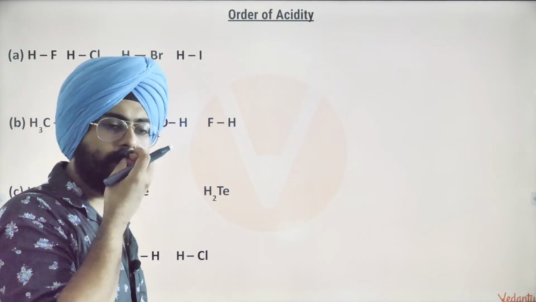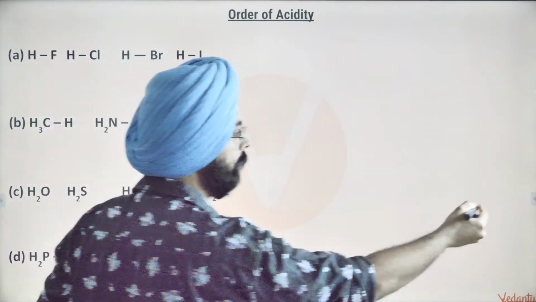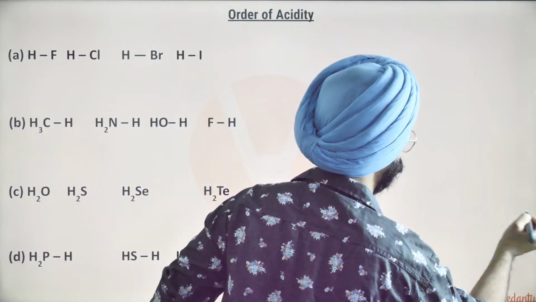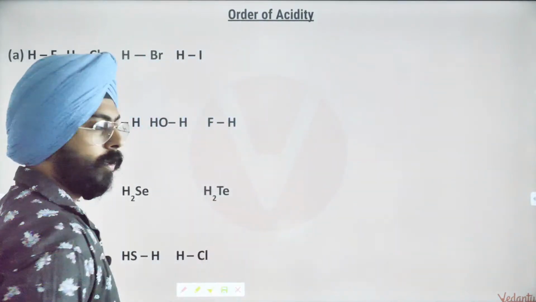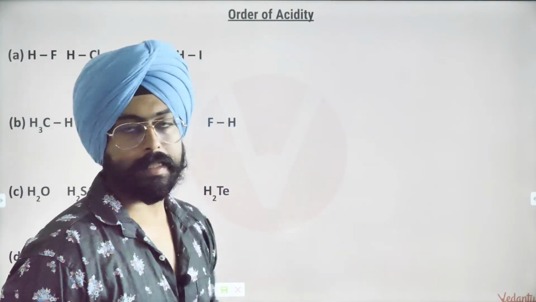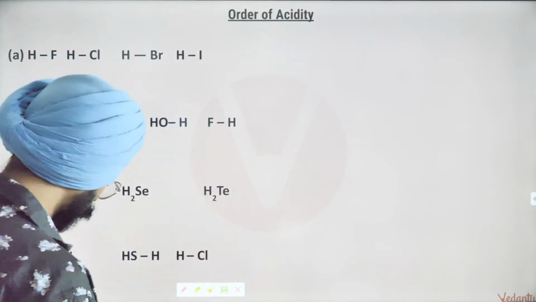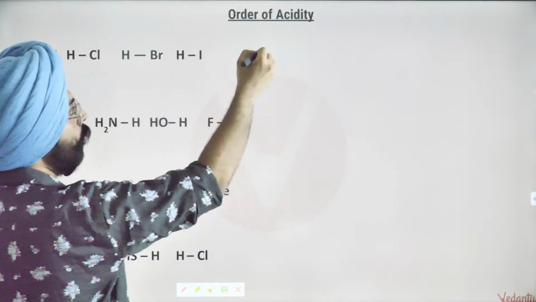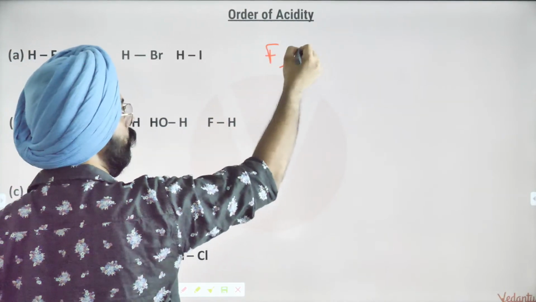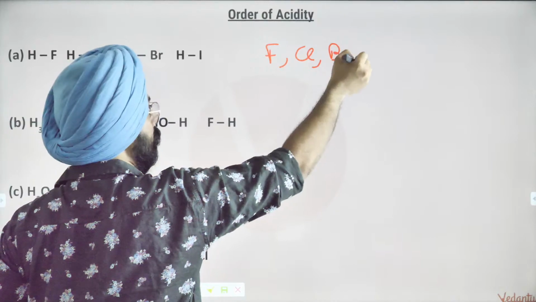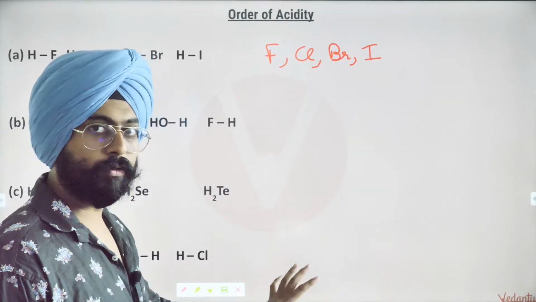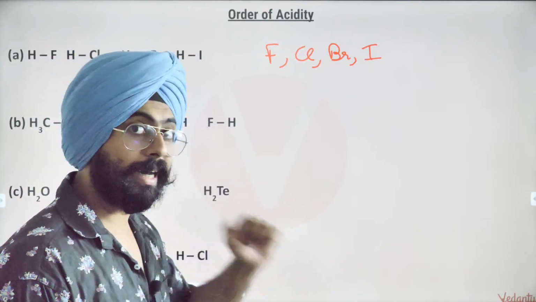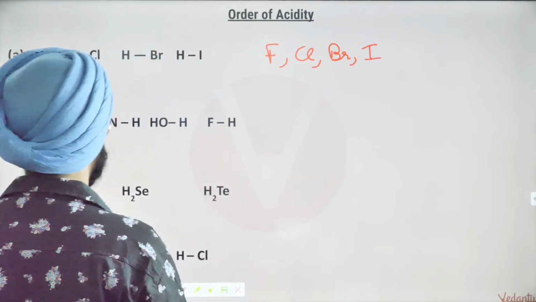What should we do instead? What's the better way to think about it? Let me try to explain that to you. My dear friends, there are two cases that we need to consider. Over here in the first question, you have the comparison between fluorine, chlorine, bromine and iodine. This is a very important piece of information. Questions from these come directly in examination, so please make sure you pay attention.